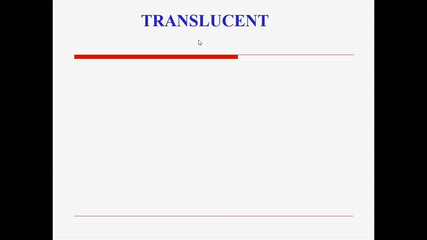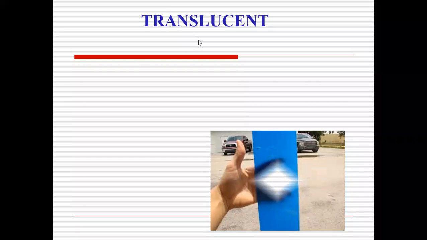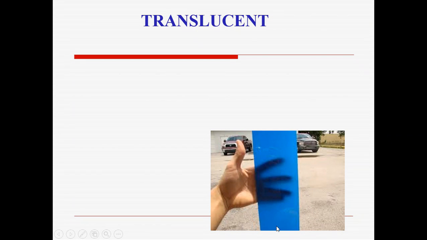Next one, translucent. Here this man is holding what? Thin plastic, or you can say a material which allows light to pass but only partially, half of the light is passing. So the hands or the fingers you can see are blurred, you are not observing them clearly, right?